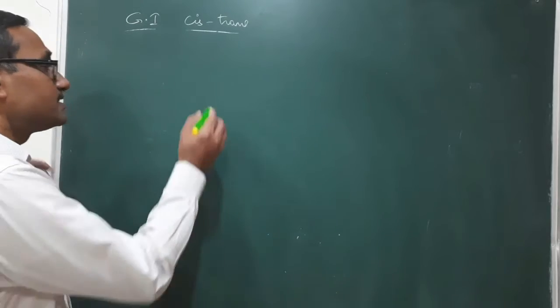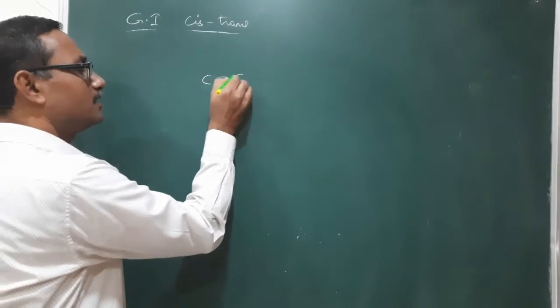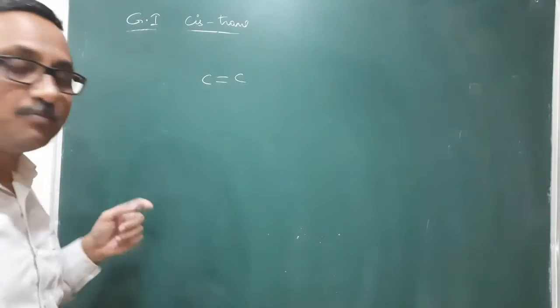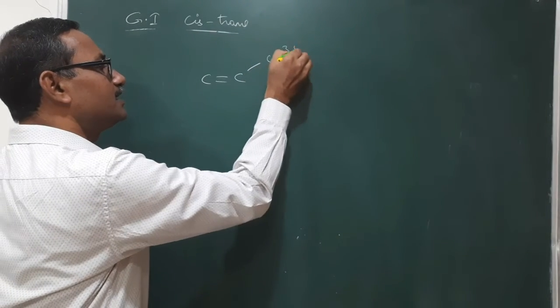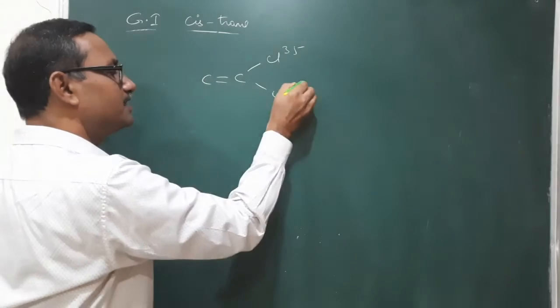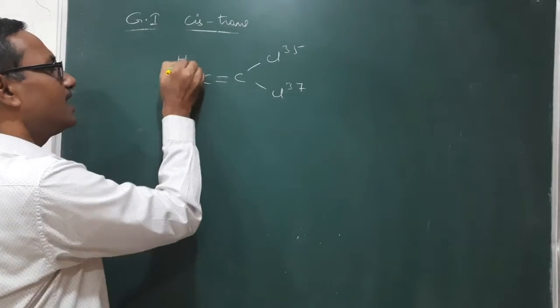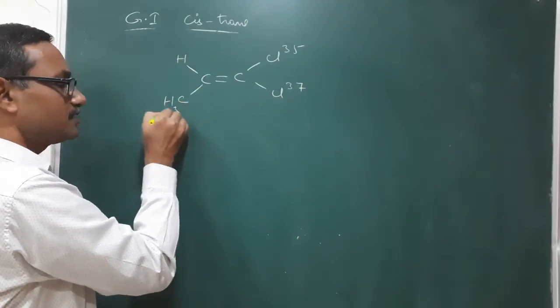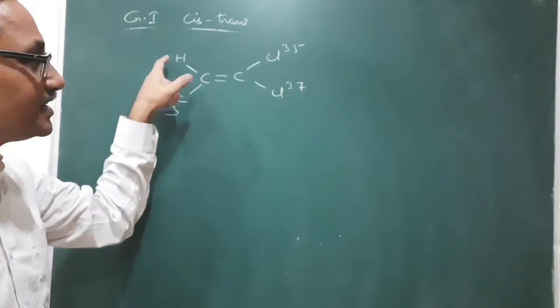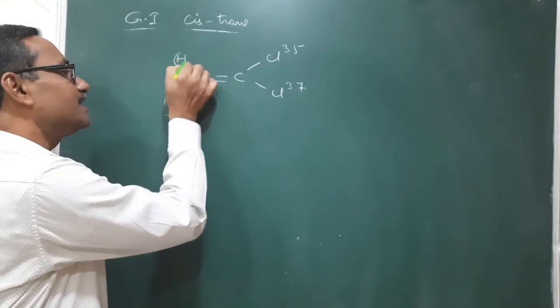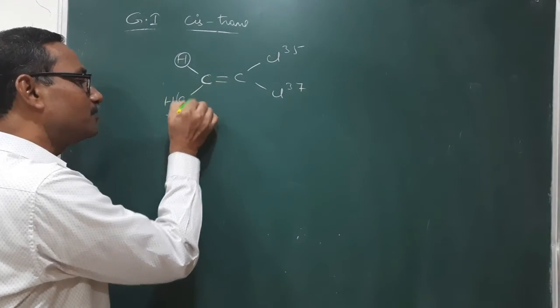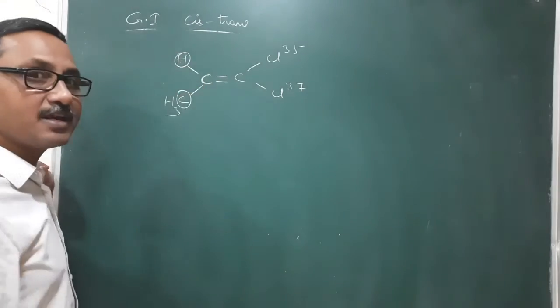Next, sometimes on this carbon-carbon double bond, here 4 different groups are there, like Cl-35, Cl-37, a hydrogen and a CH3. According to CIP priority rules, the atom which is directly bonded to this double bonded carbon, atomic numbers we will compare.